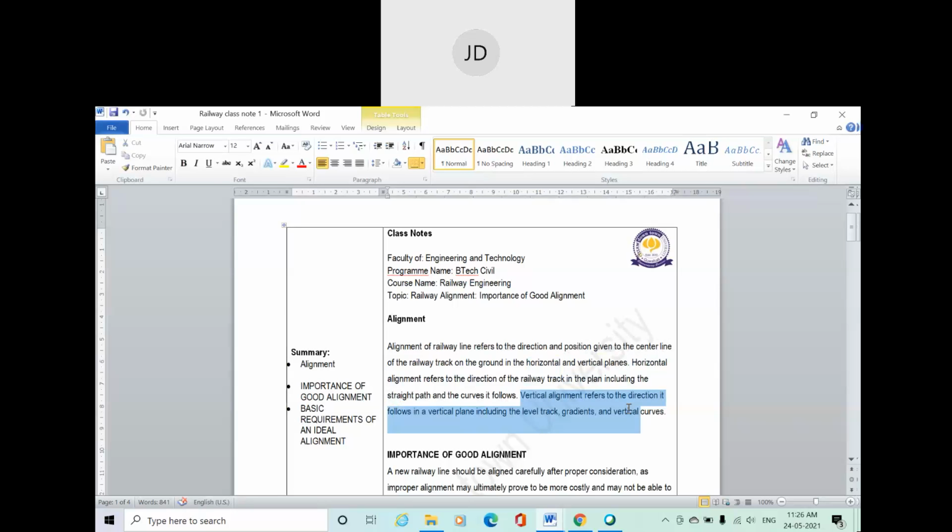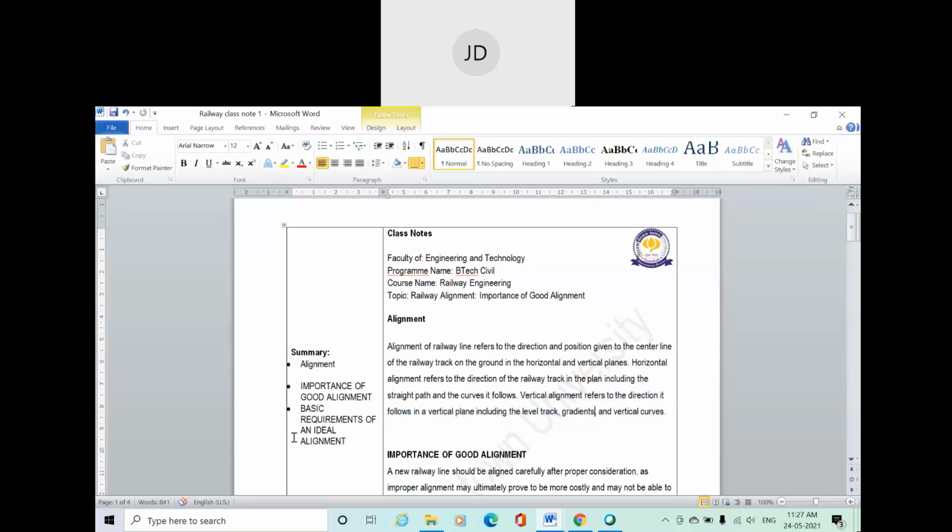Vertical alignment refers to the direction the track follows in a vertical plane, including the level track, gradient, and vertical curves. Vertical alignment mainly deals with your level track, whether your track is level or not, then your gradient, whether it is a rising gradient or different types of gradient, which we are going to discuss in coming classes. Then vertical curves.